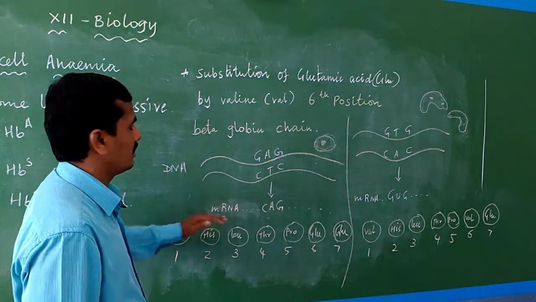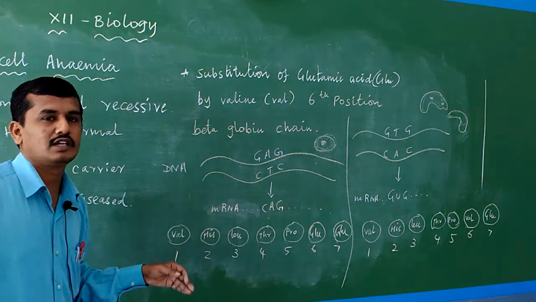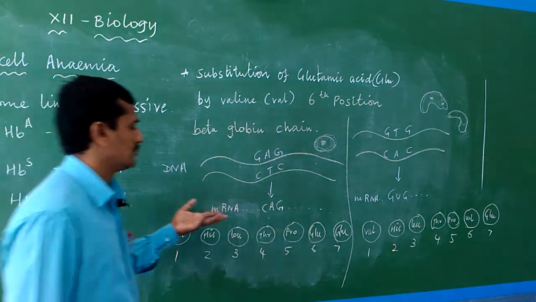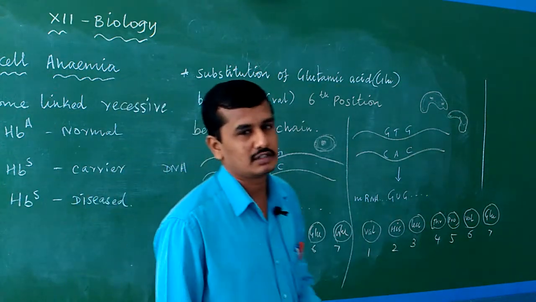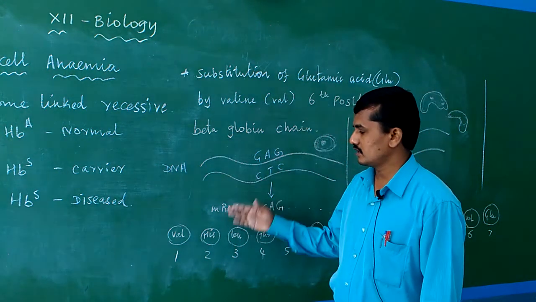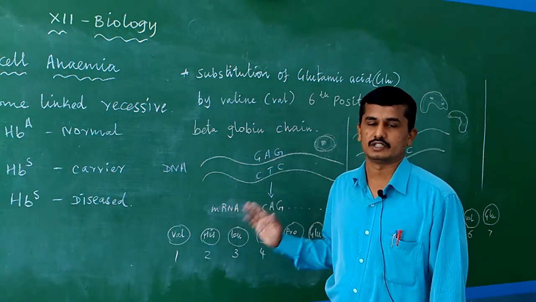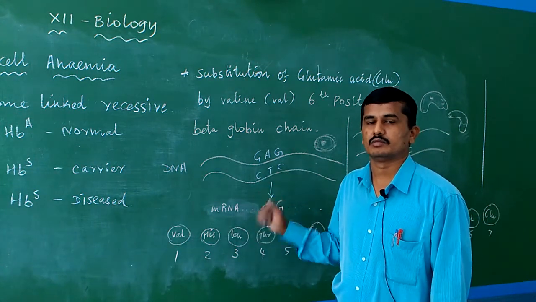During mRNA formation, in the next lesson, the molecular basis of inheritance, we will study how the mRNA is formed. DNA to DNA is a replication process, where DNA forms another DNA, and DNA to mRNA is transcription. In the next lesson, we will deal one by one with what is meant by transcription.